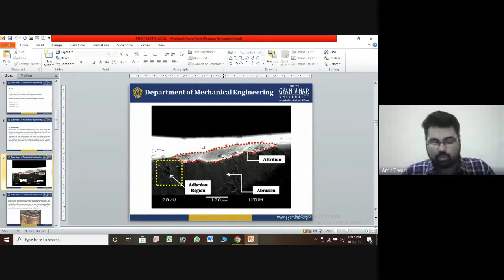So to have a good material, first of all I have to identify the mechanical properties, and after that you can find out the workpiece material properties and compare the workpiece material property with respect to the tool, and after that you will select what tool to use for cutting this workpiece.